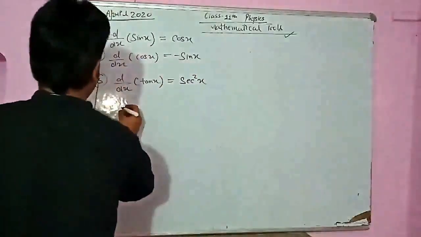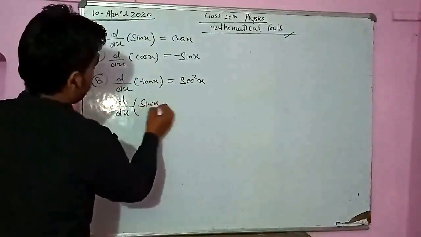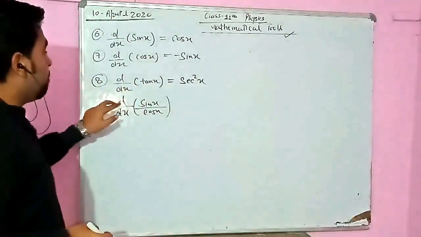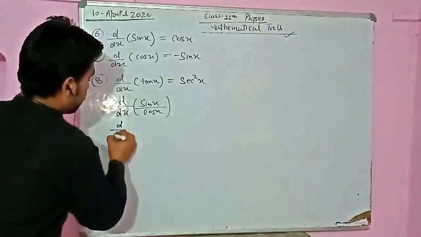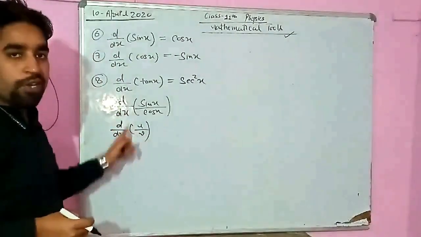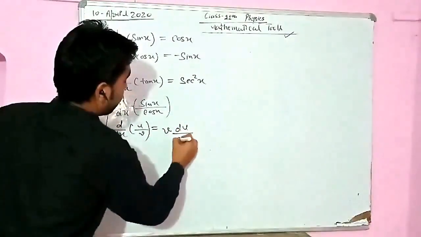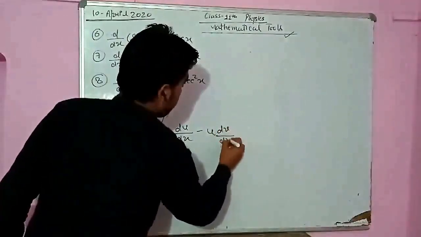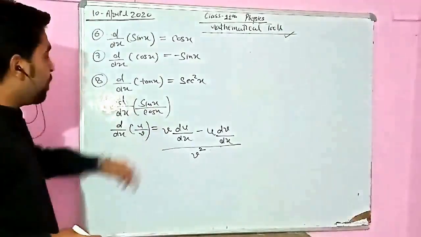So d upon dx tan x, can we write tan x as sin x upon cos x? Obviously we can write, you must have studied it in trigonometry in class 10. So d upon dx, tan is the ratio of sin and cos. Right now I have told you one identity: if we have the form numerator upon denominator, then we write denominator into differentiation of numerator, minus numerator into differentiation of denominator, divided by denominator square. So the same identity we are going to apply here.